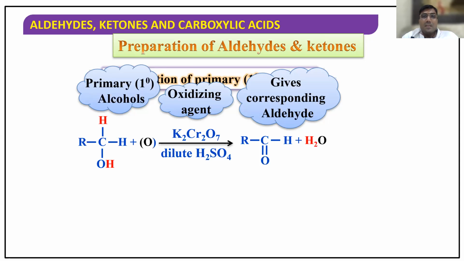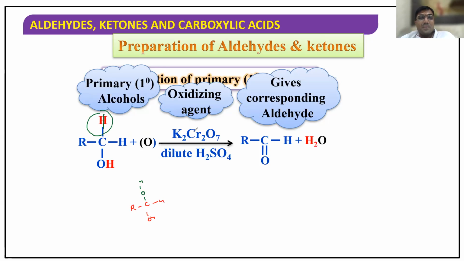How? Actually, these mechanisms are not required, but they are very simple. See, listen. I'll teach you here. See, R, CH, OH, H. Listen very carefully. Now, this carbon hydrogen bond is oxidized. Any doubt?